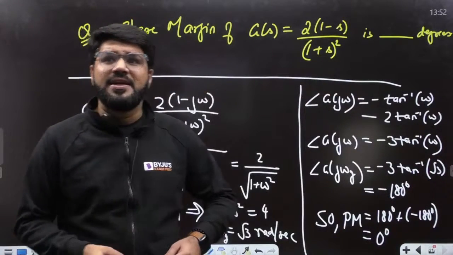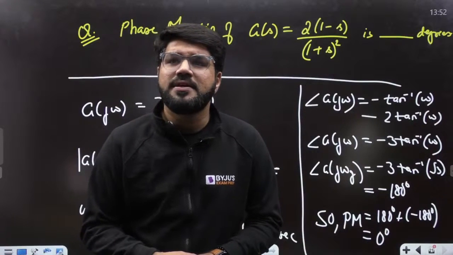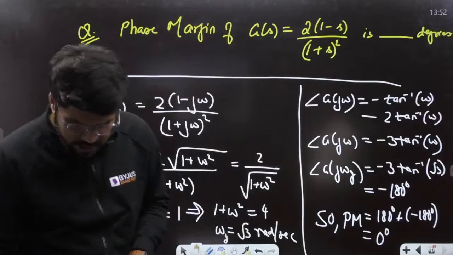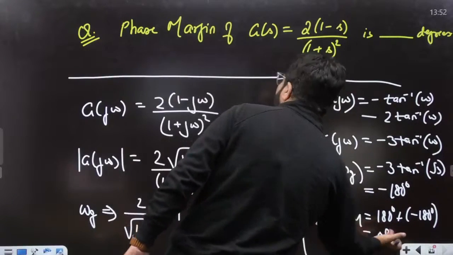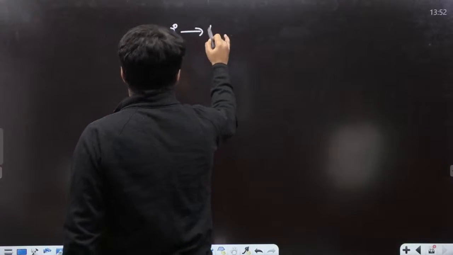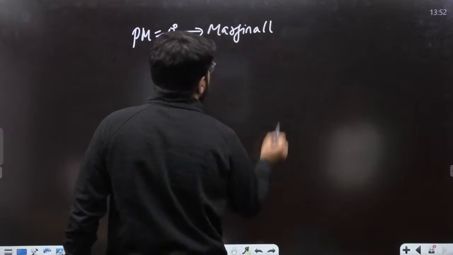And whenever you get 0 degree, yes, Raspian says the correct answer, Deepshika Raj says the correct answer, Manish says the correct answer. Yes, it's 0 degree. You can verify it psychologically also, right? What phase margin did we get? 0 degree. Indicating what? Phase margin 0 is for a marginally stable system.